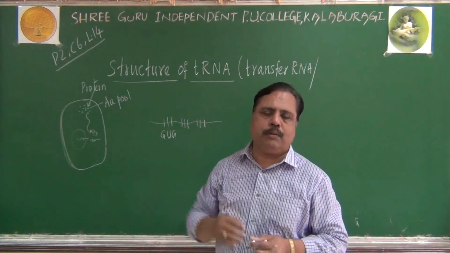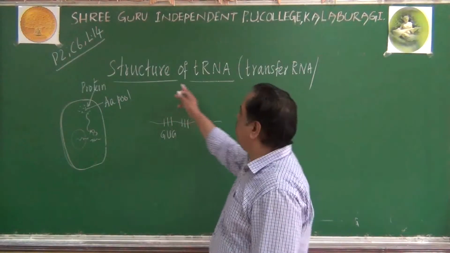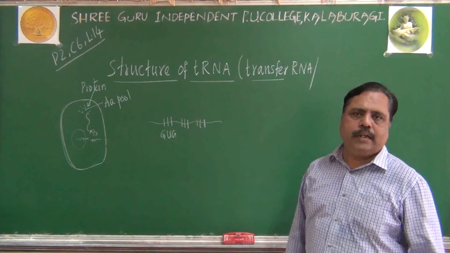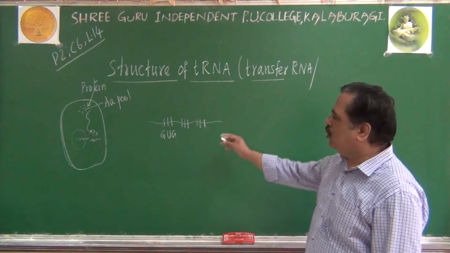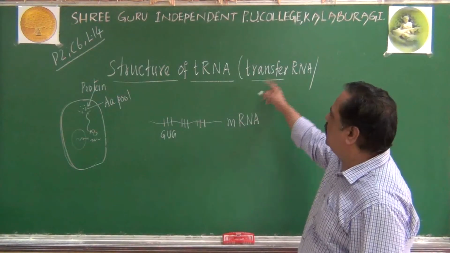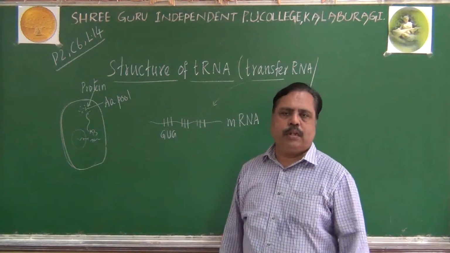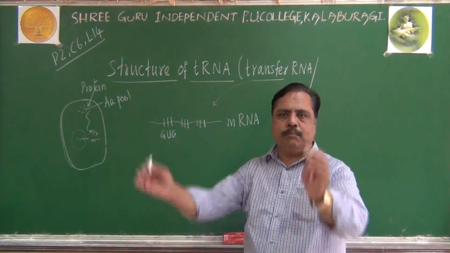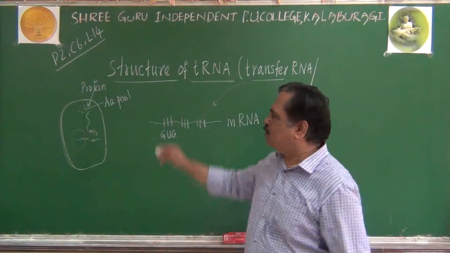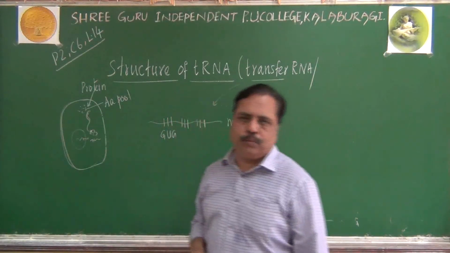They should be brought by the tRNA, which is acting like a vehicle here. That is the transfer RNA doing it. So I told you about the role of mRNA and the role of transfer RNA. tRNA's role is bringing the amino acid and giving it to the factory called ribosome.